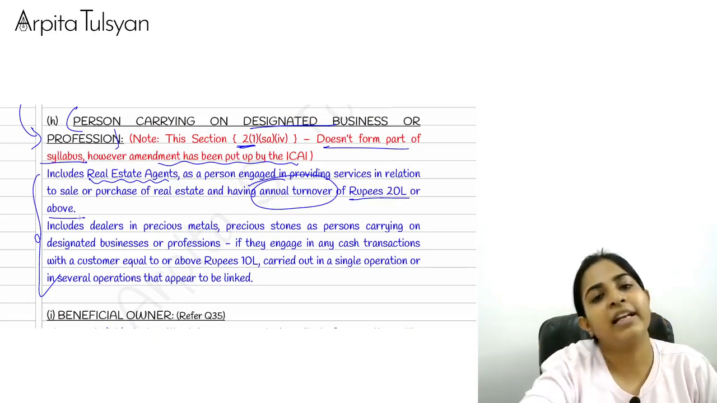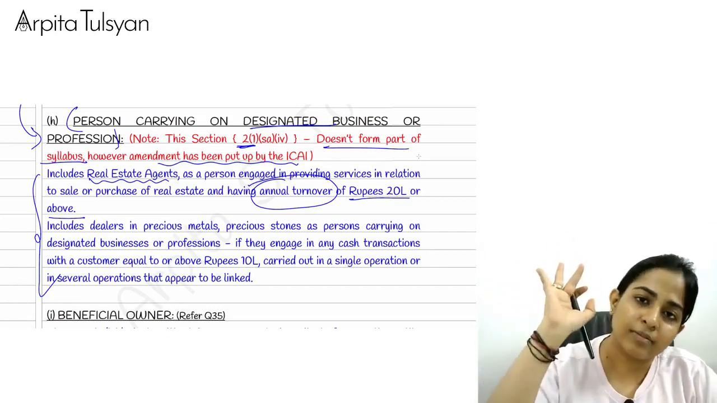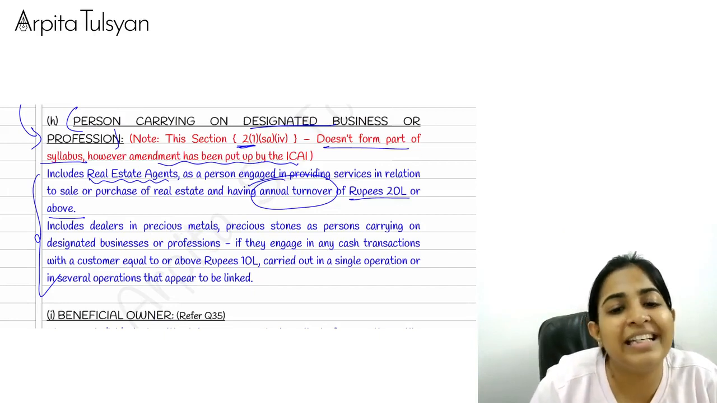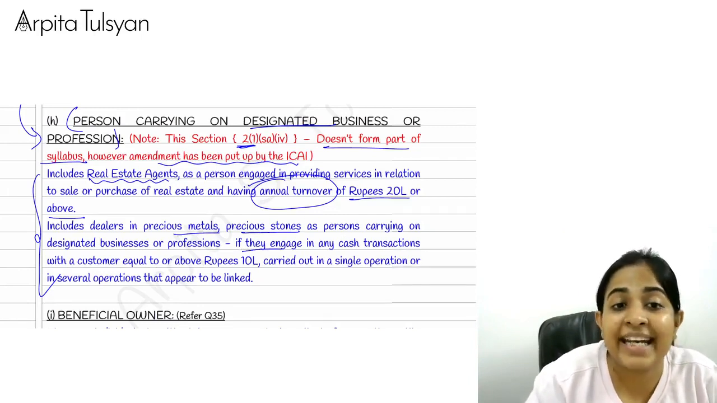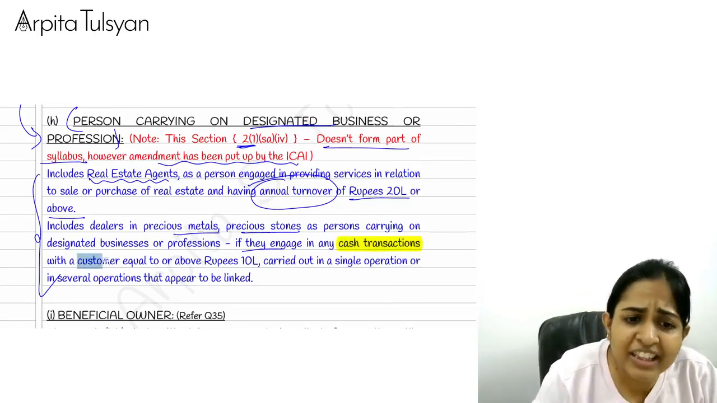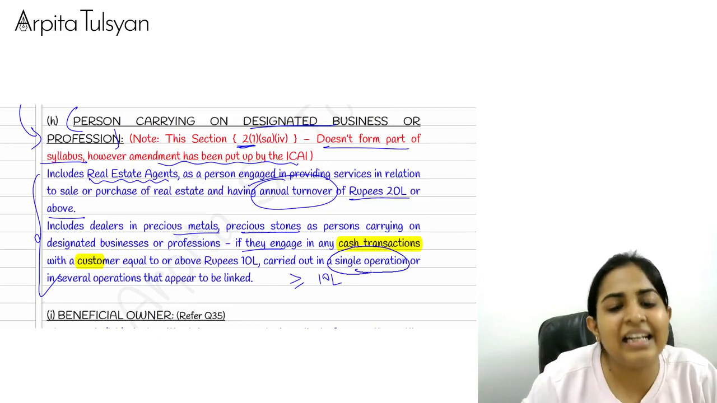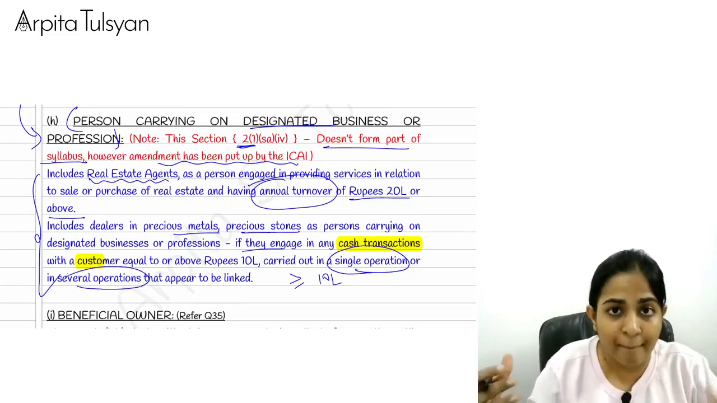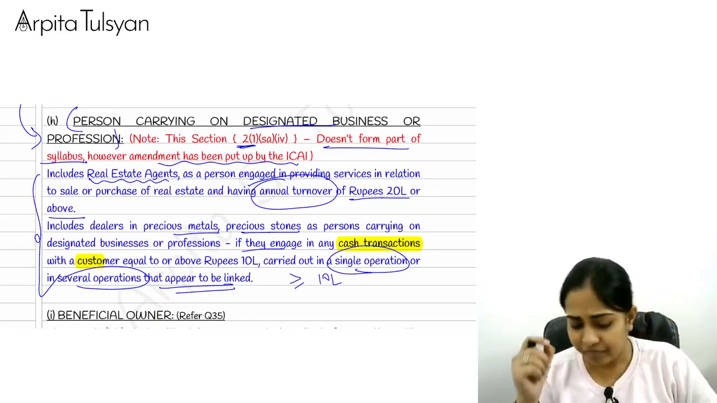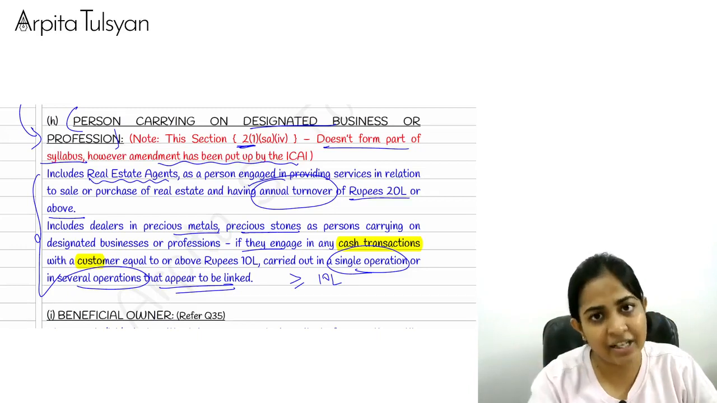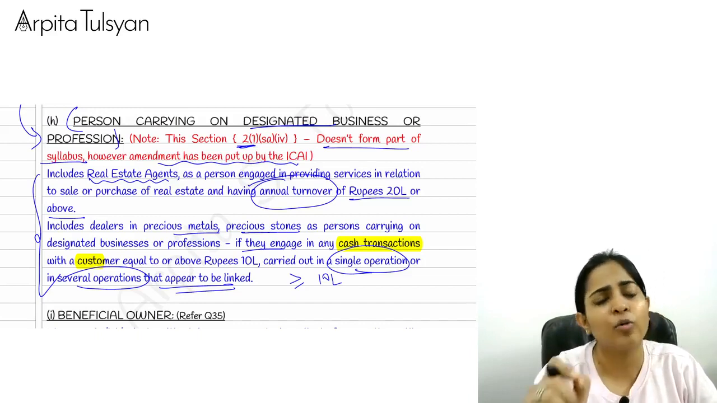Means you have to do certain reportings under PMLA. Real estate agent having turnover of 20 lakhs or more. Plus, any person who is dealing in precious metal, stones, if they engage in any cash transaction specifically with a customer of more than or equal to rupees 10 lakh in a single transaction or in many transactions together which appear to be linked. Means if they are doing some transaction with their customers and the transaction is done in cash, the transaction value is more than or equal to rupees 10 lakhs.